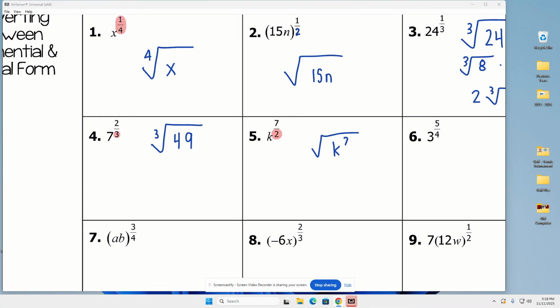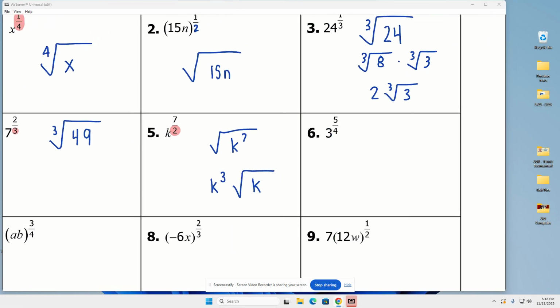No, it's not done. We talked about this yesterday. How many times will 2 go into 7? 2 will go into 7 3 times. So k comes out 3 times. That's 3 multiples of 2, which is only 6. There were 7. 6 came out. 1 is left inside. So simplified form is k cubed times the square root of k. I hope that makes sense.